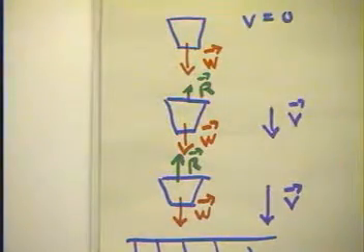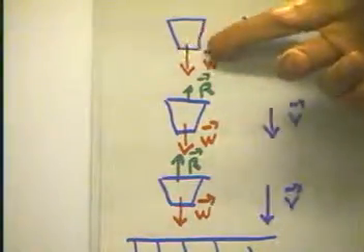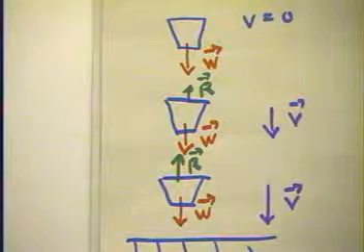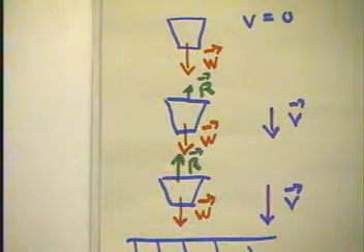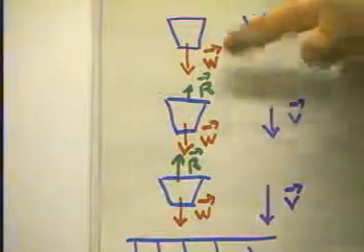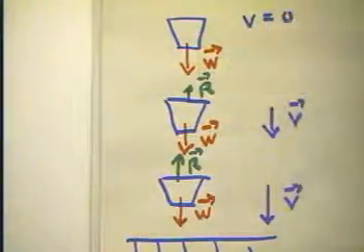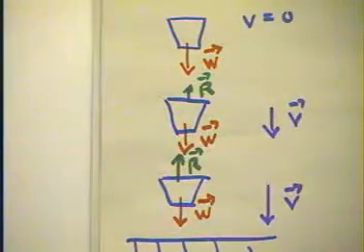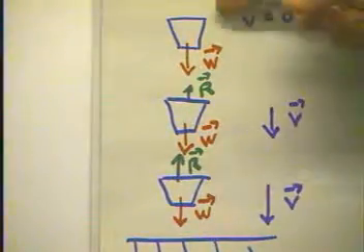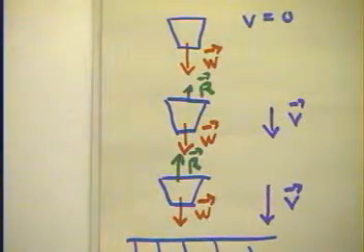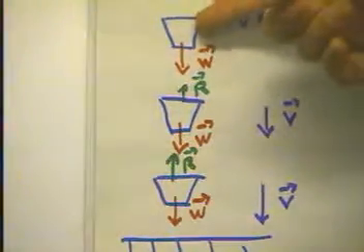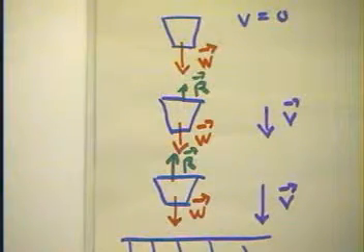Now let's think about that falling coffee filter. Let's say that this is the coffee filter at the instant it's released with velocity 0. What forces are acting on the coffee filter at the instant of release? Well, there's no longer anything holding it up, but the weight of the coffee filter, which is its mass times the acceleration of gravity, is acting downward on the coffee filter and accelerating it downward at 9.8 meters per second squared. That acceleration is not going to last, as we can see clearly by watching a coffee filter, but that's what we have at the first instant after release.